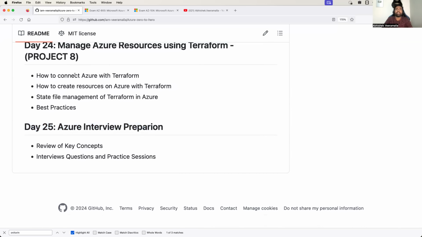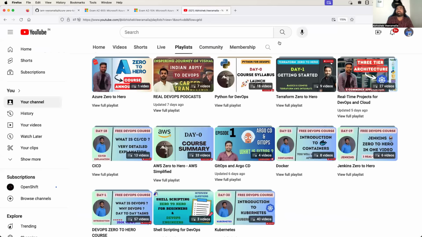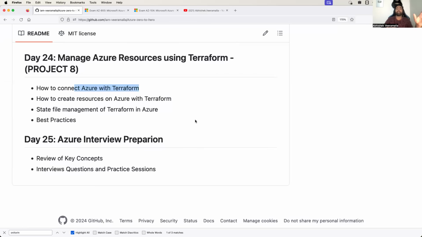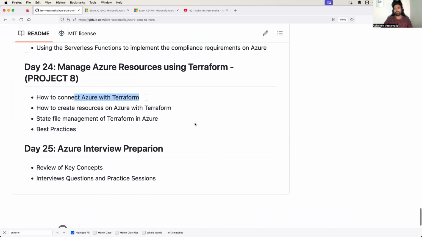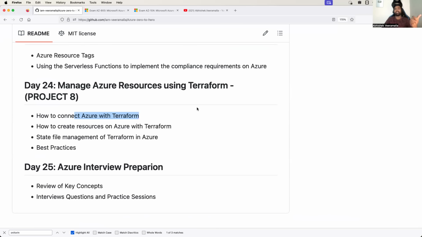And talking about Terraform, we will learn how to connect Azure with Terraform, how to create resources and how to manage the state file. We have a dedicated Terraform video, but the problem is that all the videos in it are related to AWS. And many of you asked, why can't you do it with Azure? So now it's the time, because we are already learning Azure. It will be easy for me to explain how to automate Azure using Terraform.